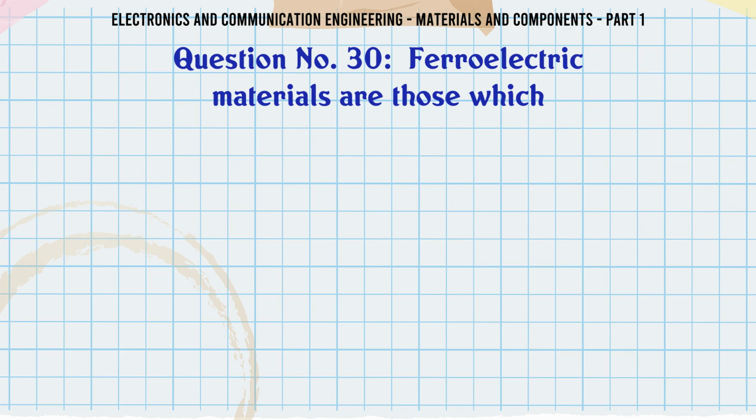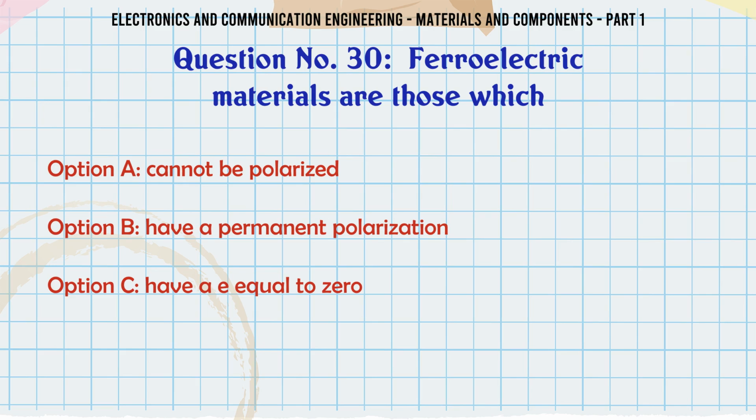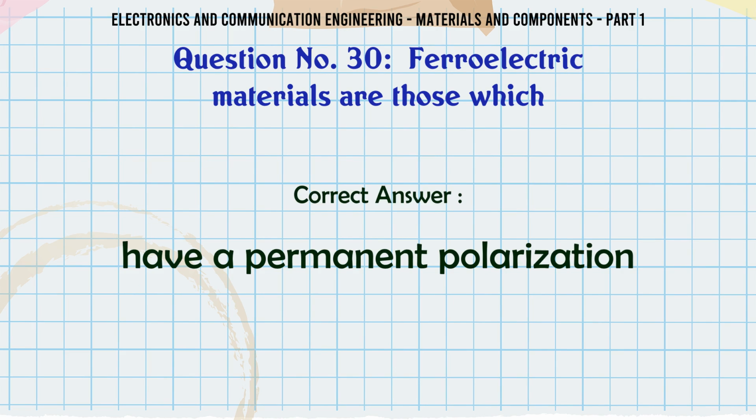Ferroelectric materials are those which A. cannot be polarized, B. have a permanent polarization, C. have E equal to 0, D. have P = 0. The correct answer is have a permanent polarization.